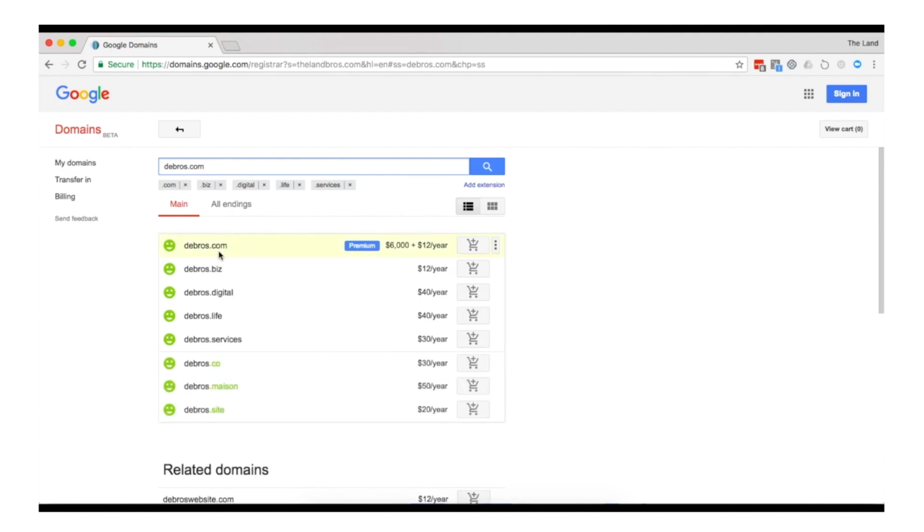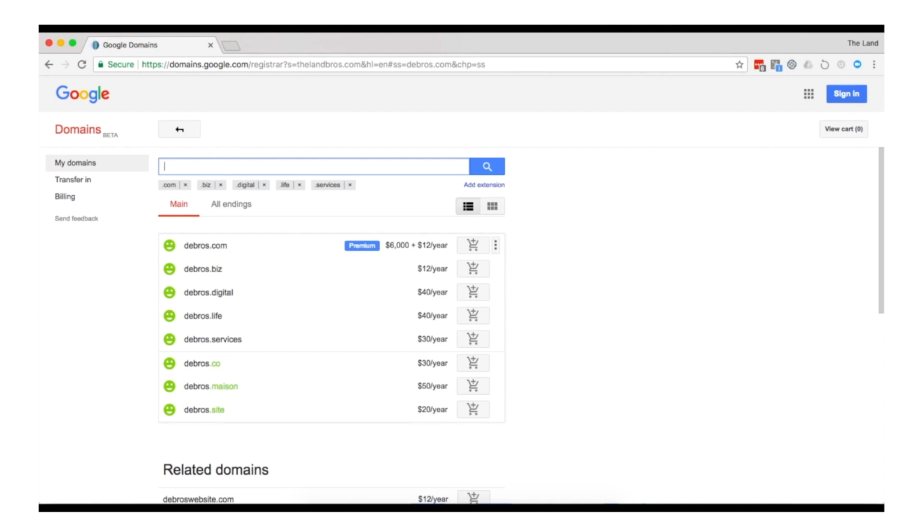And this one is also available, but it's $6,000 plus $12 a year. So, you can buy stuff at all ends of the spectrum, but for what we're doing, just buy something that's really cheap, because you're only going to be using it for one purpose. It's not going to be your main interface with customers.